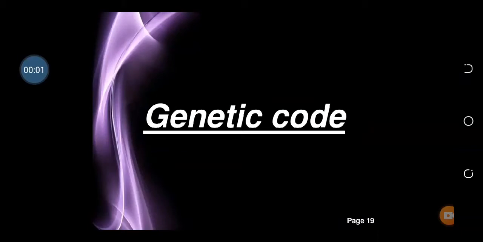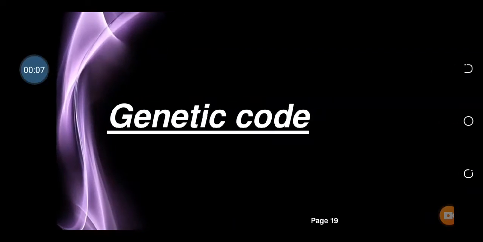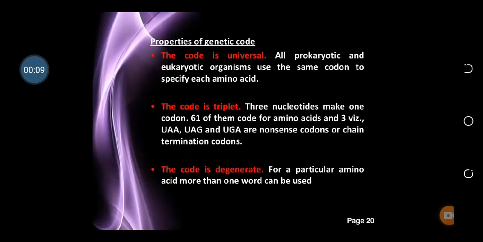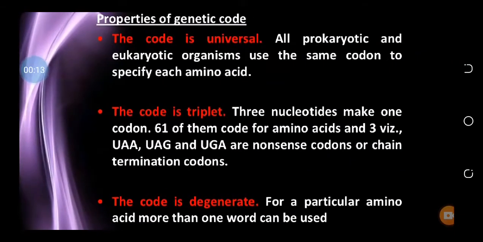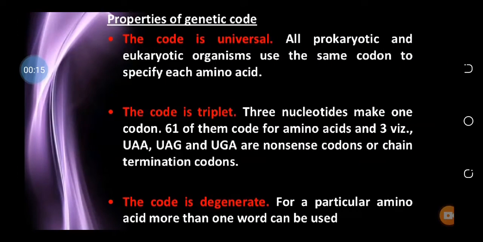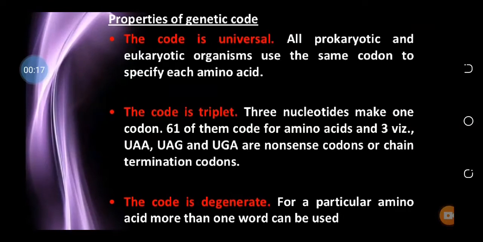आज हम पढ़ेंगे ट्रांसलेशन से पहले, I am showing you here some points of genetic code. तो जेनेटिक कोड क्या होता है, इसकी क्या प्रॉपर्टीज़ हैं। जेनेटिक कोड is basically the sequence of three nucleotides. All the three nucleotides are consecutive to one another. They are next to each other on the messenger RNA.